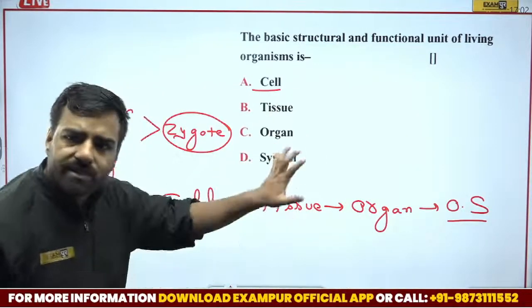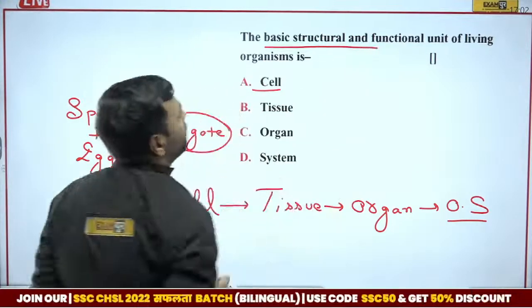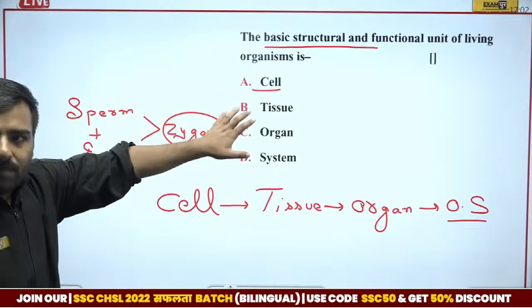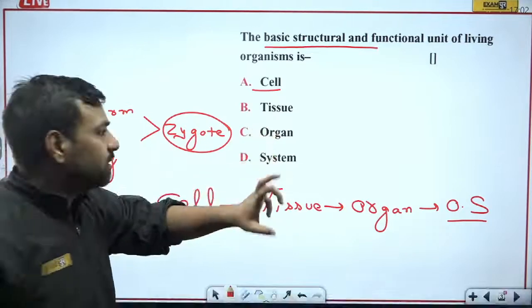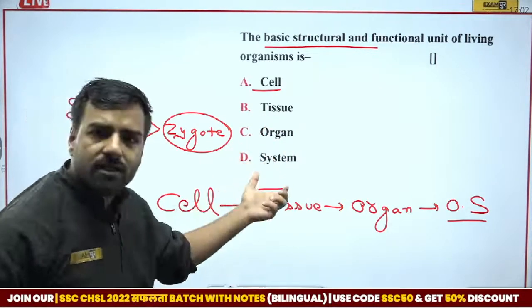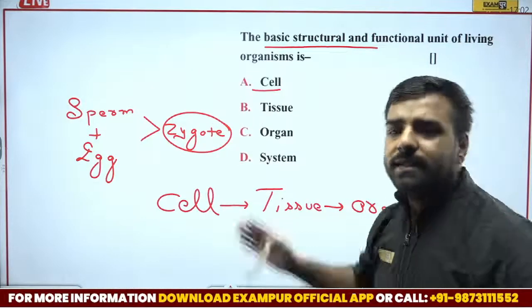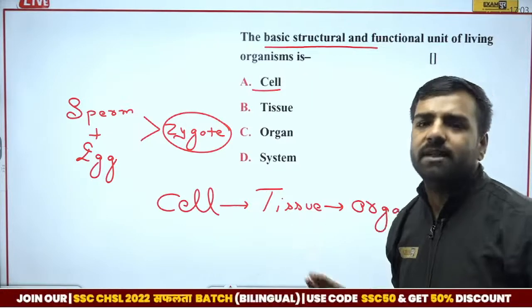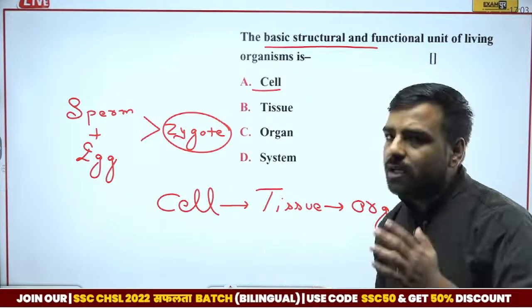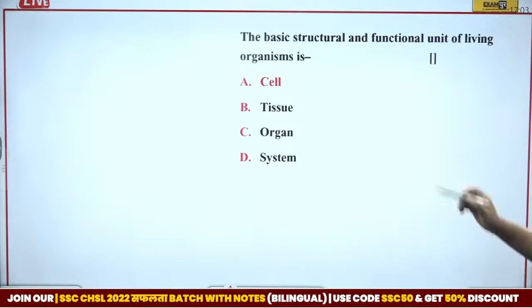So now you can understand the question. The question was the basic structural and functional unit of living organism. So that was cell. When many cells combined together, they formed tissue. When many tissues combined together, they formed an organ. And when many organs were there, it formed an organ system. These are the four options which are present here. I guess all the things are clear. Okay, now let's move forward with the next question. So here the correct answer was cell.